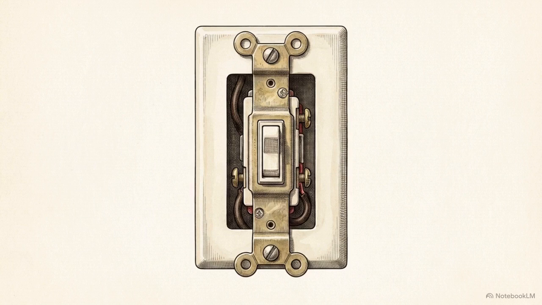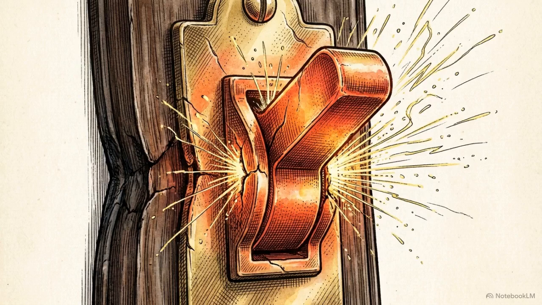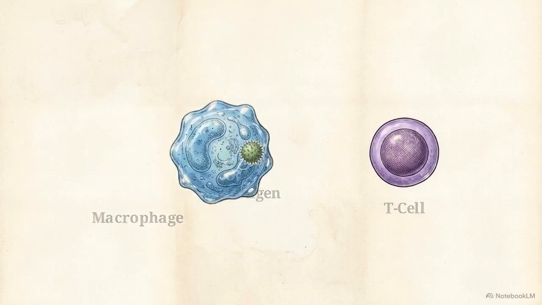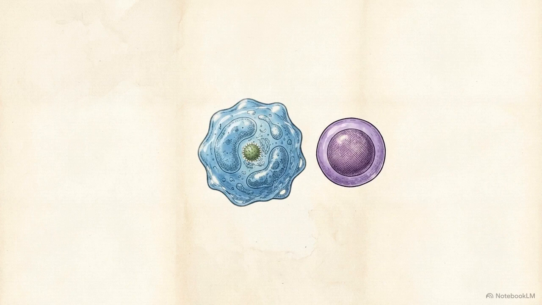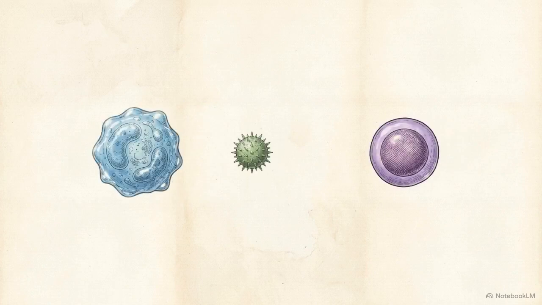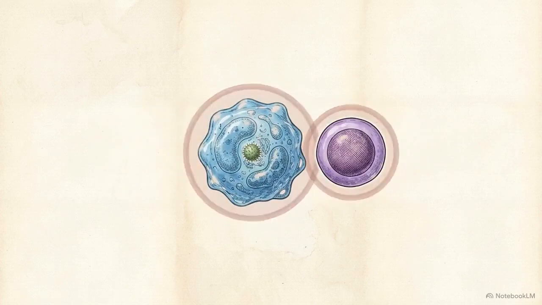The pathology of sarcoidosis centers on a control mechanism that has failed. It is an immune response where the structural off switch has physically jammed in the on position. In a healthy response, a macrophage engulfs an environmental antigen and presents it to a T cell to neutralize the threat. Once the threat is gone, the system achieves immune tolerance. The cells detach, the inflammation resolves, and the system powers down.